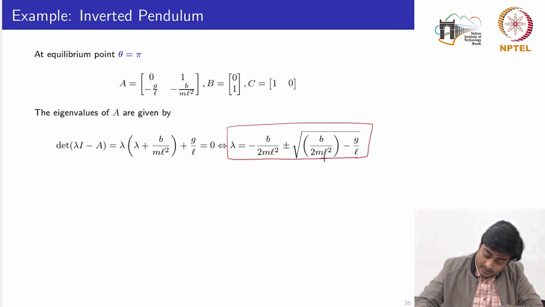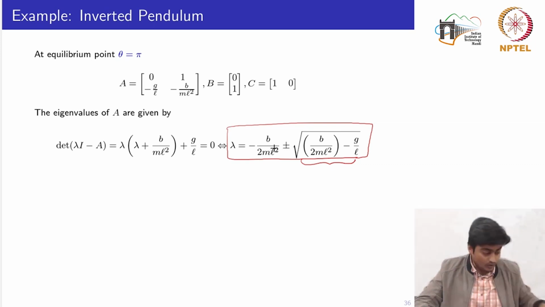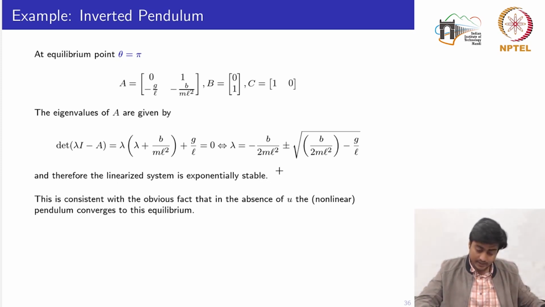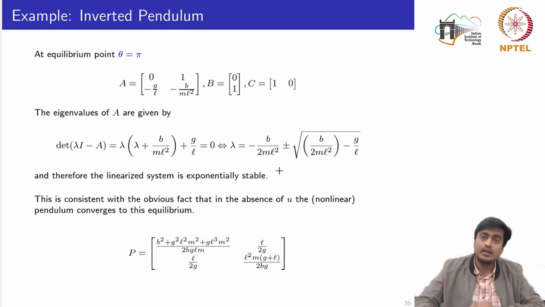Now notice here that this part which is inside the square root would always be less than or equal to this part. Meaning that all the eigenvalues would be strictly on the left hand side. So it means that the system is asymptotically stable and also exponentially stable. Now we can also compute the P matrix.